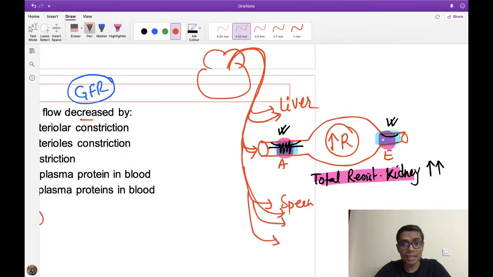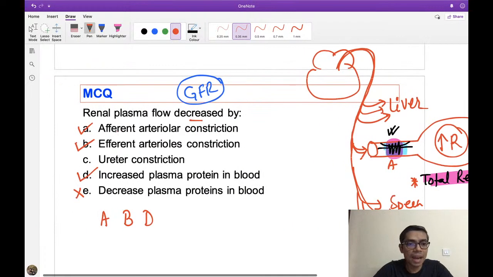Don't think that efferent constriction means blood will normally flow through the afferent and it will be stuck here. No, that is not the concept. First of all, your plasma flow will be decreased, your renal blood flow will be decreased because the total resistance of the kidney has been increased, and whenever the resistance is high, the blood will be diverted into other organs rather than the kidney. So I can understand from here that in afferent constriction or efferent constriction, in both conditions the renal plasma flow is going to decrease.